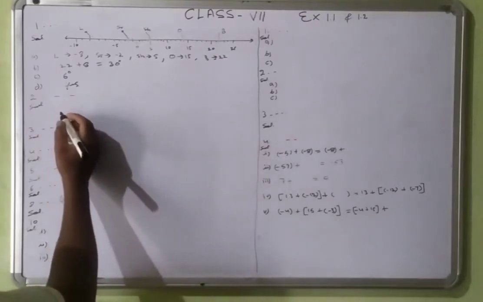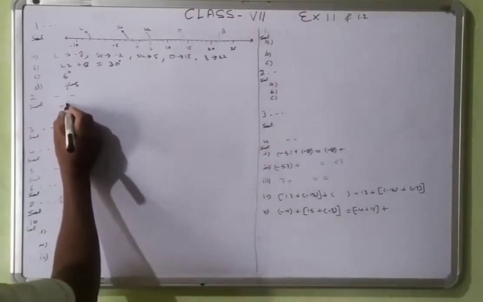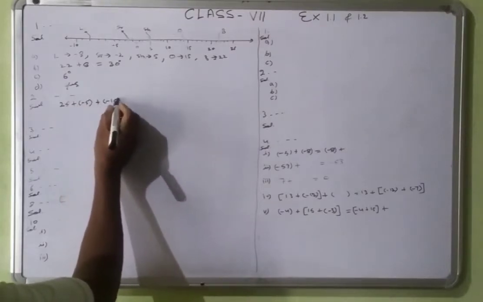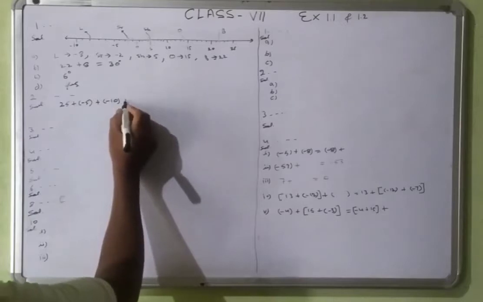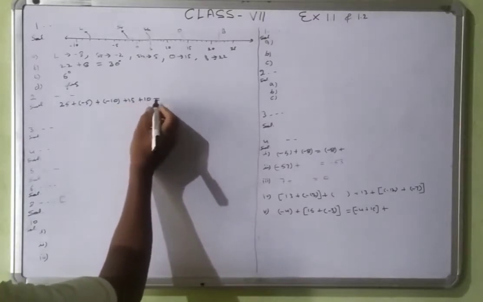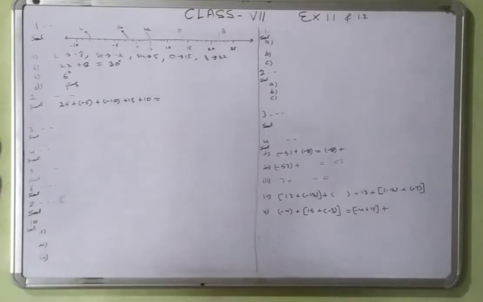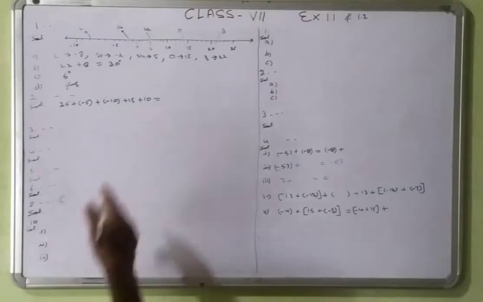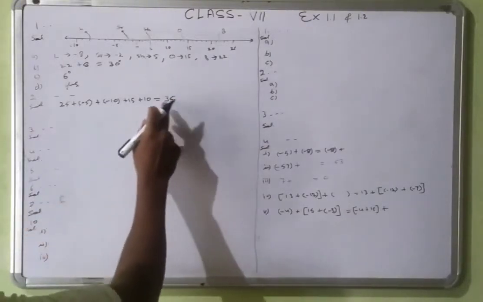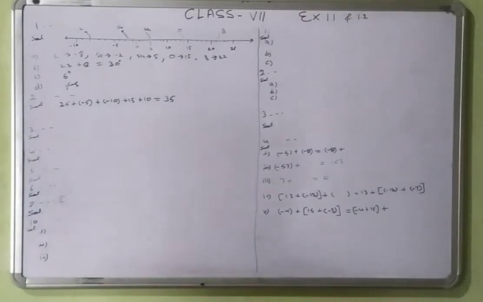So write it with plus everything. 25 plus minus 5 plus minus 10 plus 15 plus 10 is equal to, that will be 5 cancelled by 5, that is 10, that will be 35. The total is 35.